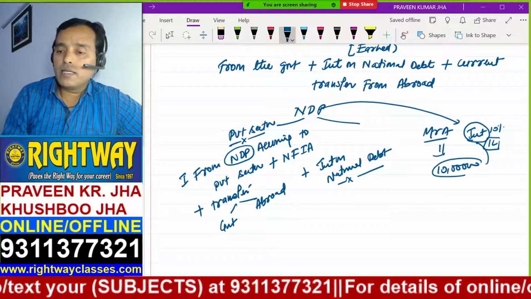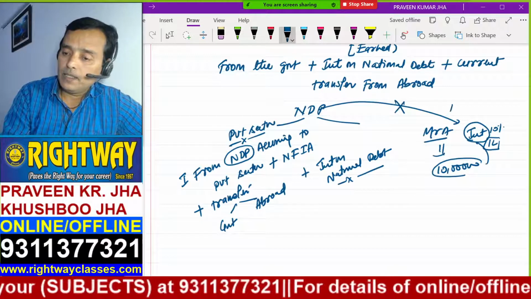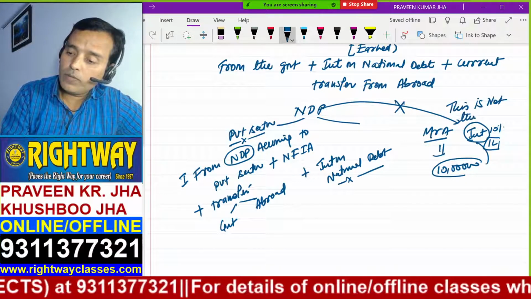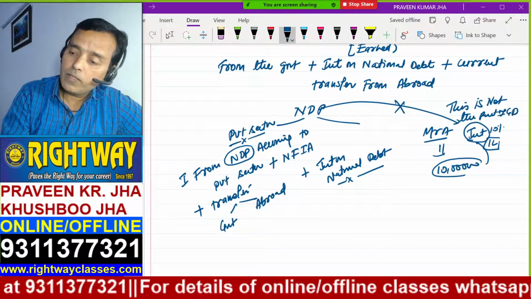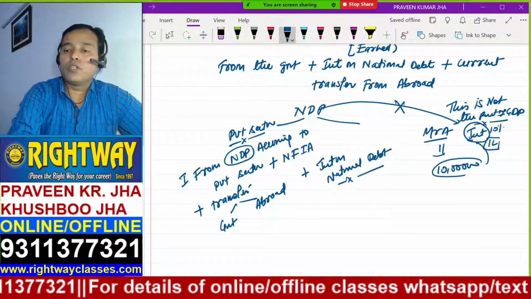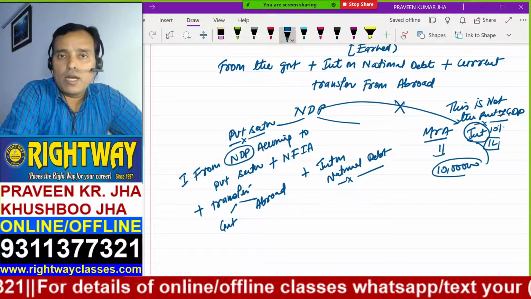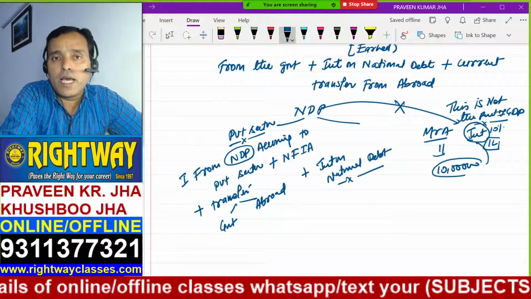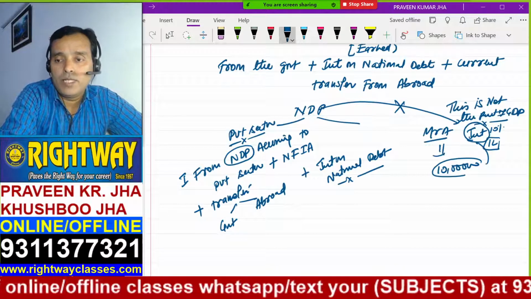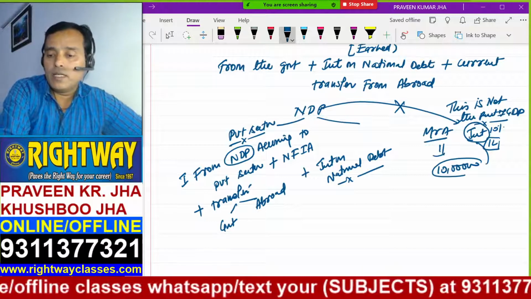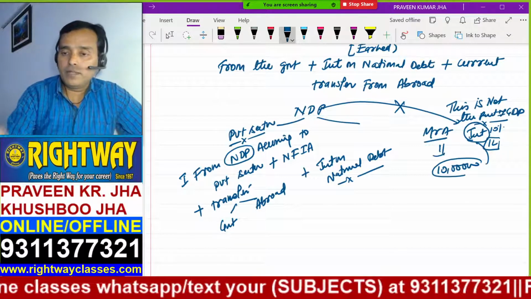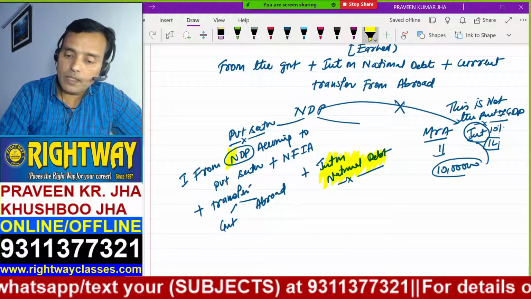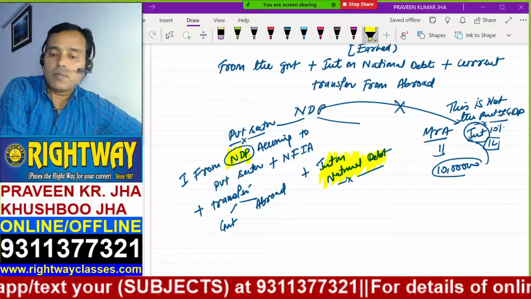Interest on national debt is not part of GDP, but it is actually the earning of private bodies. That is why interest on national debt is added here. It's added here because it does not already belong to the NDP. But it's a private income.